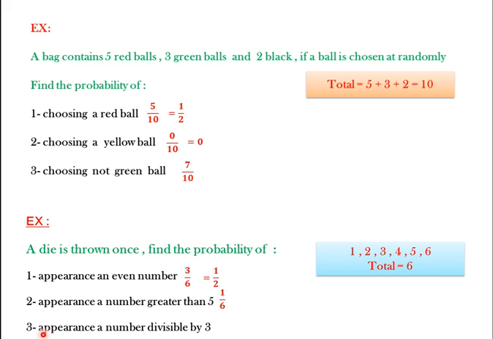Number 3, the probability of the appearance of a number divisible by 3. If we look here, we search for numbers divisible by 3. 3 is divisible by itself, and 6 is also divisible by 3.